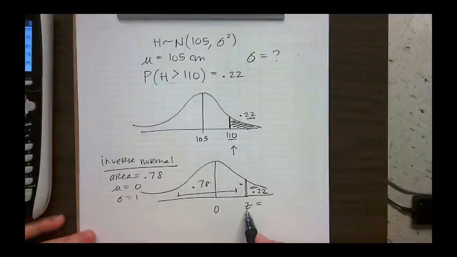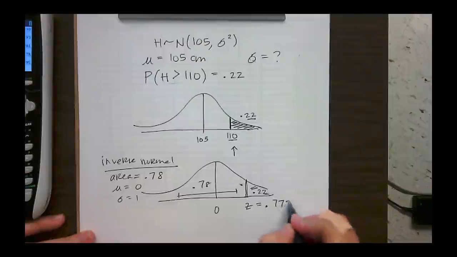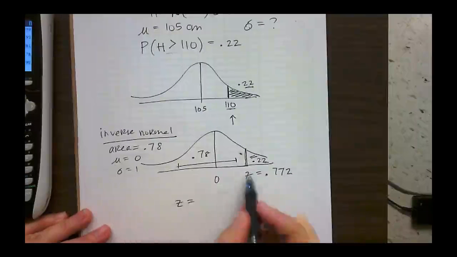All right, so when I did that, my inverse normal, I'm using 0.78 because I'm going up to this z value. That was 0.772. So I'm going to now use the equation of a z-score.